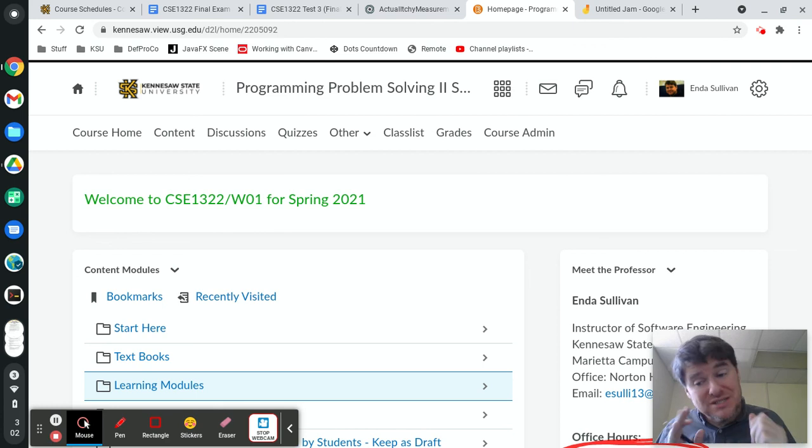If you had a 0 on both test 1 and test 2 for non-academic misconduct reasons, then the final will count 75%, and your quizzes will be the remaining 25%. Presuming you took test 1 and test 2, then your final will replace the lowest of those two. So if you got a 50 on test 1 because it was just terrible, and you got an 80 on test 2, and you get an 80 on the final, then your actual test grades will be an 80 for test 1 because the final replaces it, an 80 for test 2, and an 80 for test 3 because that's what you had. So you're going to have to do that math yourself.